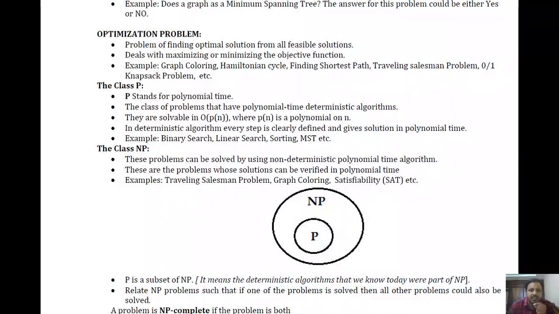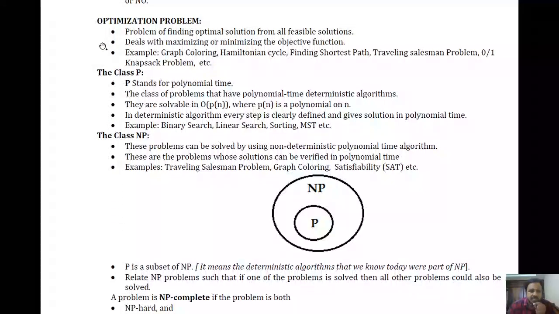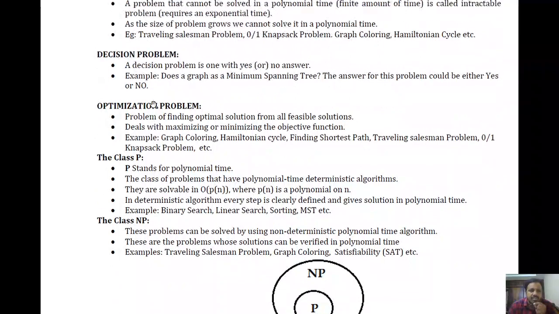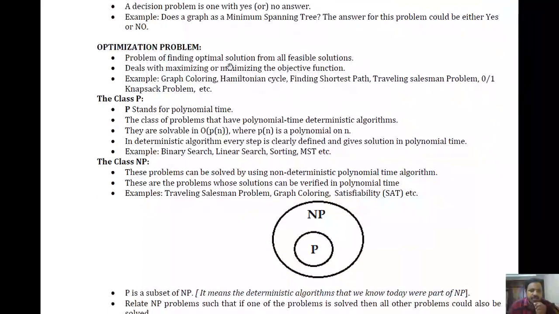How to generate those feasible solutions and how to find the optimal solution is a different case, and we are not going to discuss those things here. Our discussion is limited to what an optimization problem is and what a decision problem is. Whenever we get such words in further discussions, you should be able to identify them. A problem with a yes or no answer is considered a decision problem. The problem of finding the optimal solution from the available solutions is called an optimization problem.